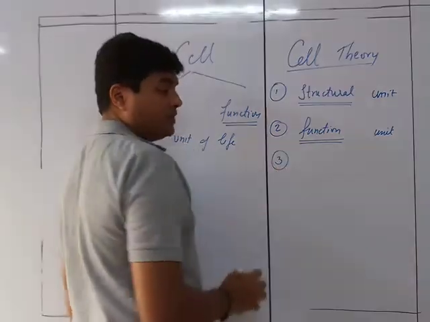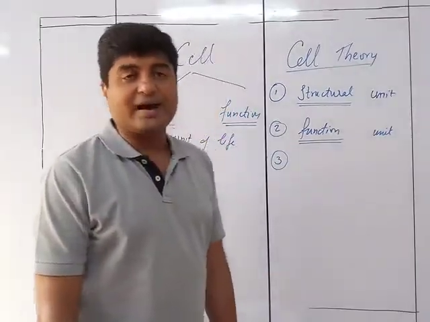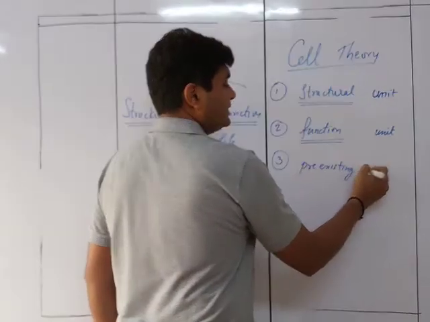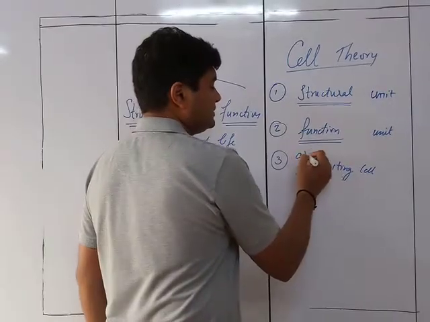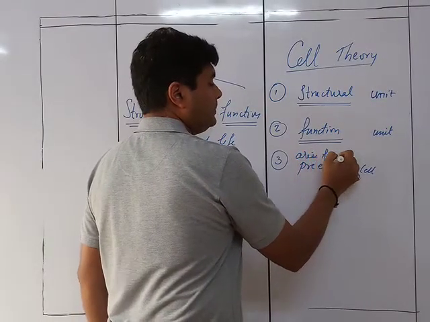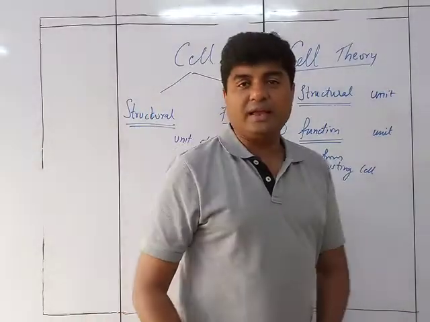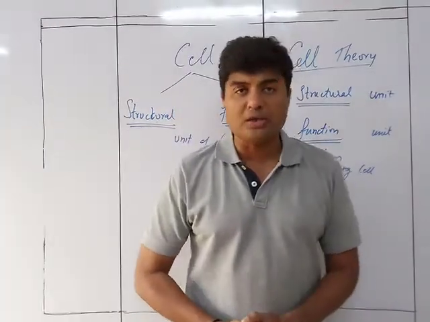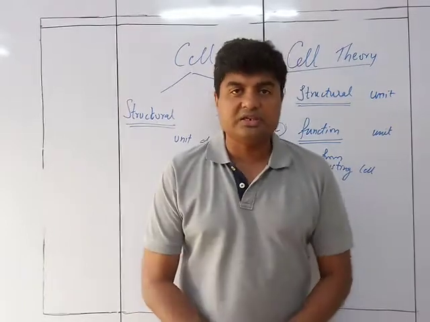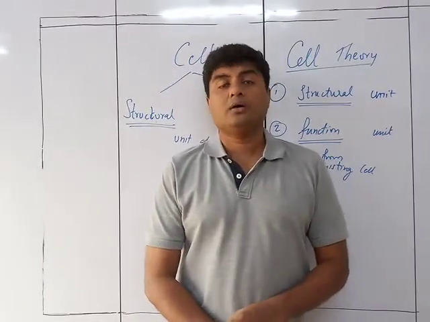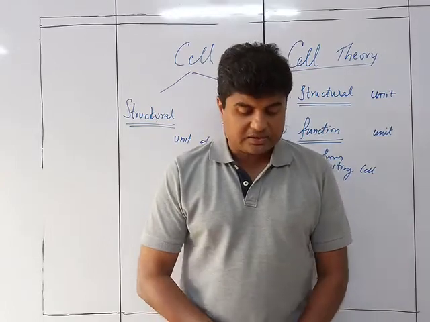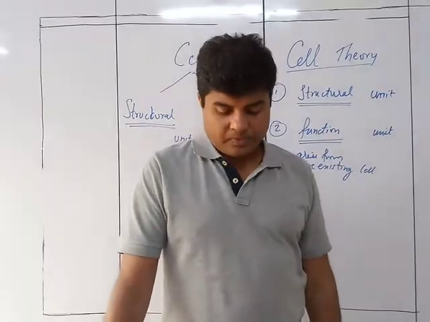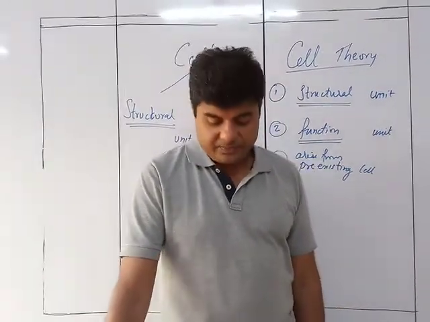And the third point, which was given by Rudolf Virchow, is that all cells arise from pre-existing cells. So these are the three main points of the cell theory. The first one is that the cell is the smallest unit, the structural unit of the living organism. The second is that the cell is the functional unit of all living things. And finally, all cells arise from a pre-existing cell.